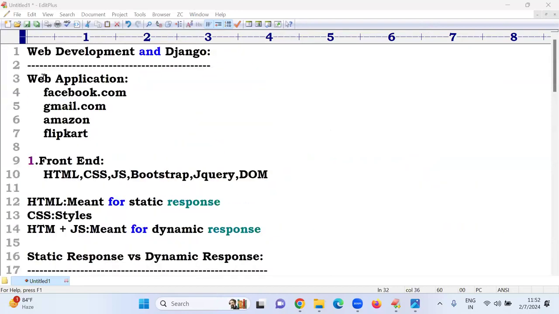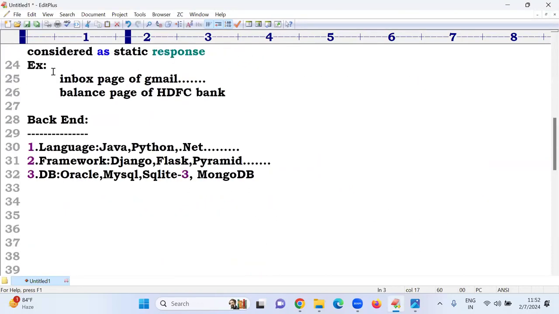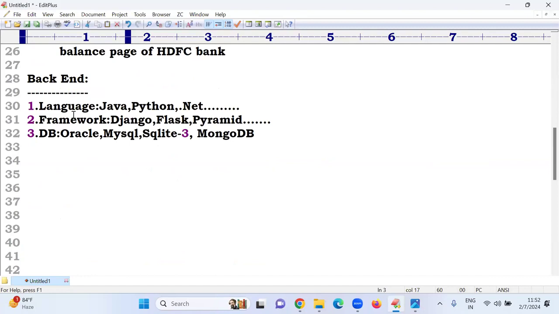Presently, I'm talking about web applications. What are front end technologies? What is the back end? To develop the back end, three things are required: one language, one framework, one database, any database. Can we make an application without UI?